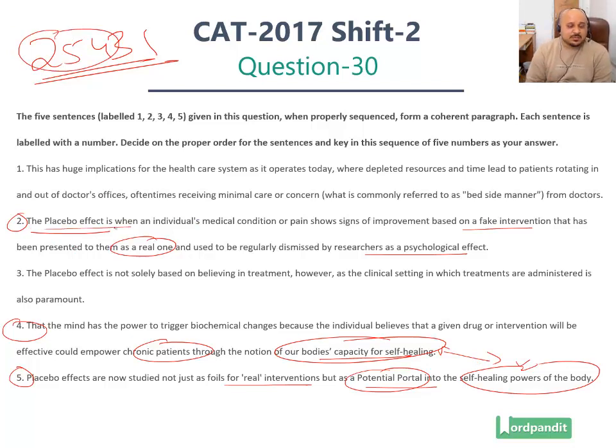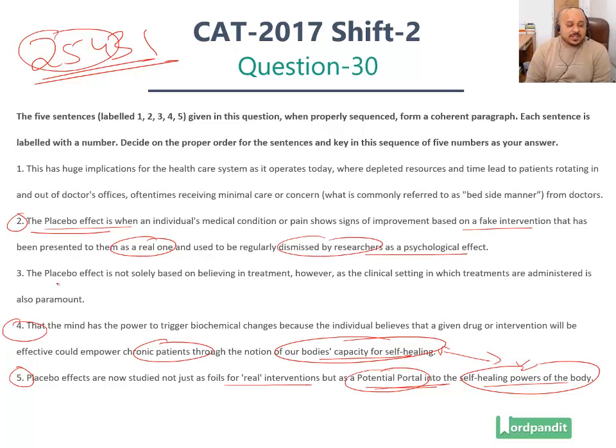Statement number 2 tells us what the placebo effect is. So far it was regarded as a fake intervention. It was dismissed by researchers, but now it is studied not just as a foil for real interventions, not just as a stopgap arrangement, but as a potential portal for self-healing powers of the body. These are further explained by statement number 4.